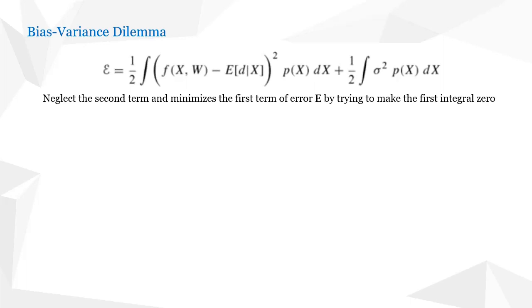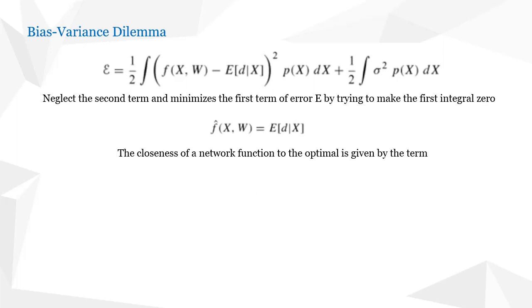Therefore, we know from the equation when we achieve that. That is, the integral becoming 0. That can happen only when f cap of x comma w is equal to the expectation of d given x. So when this term f of x comma w is equal to the expectation of d given x, then the integral becomes 0. But this is an ideal case. We want to reach as close as possible.